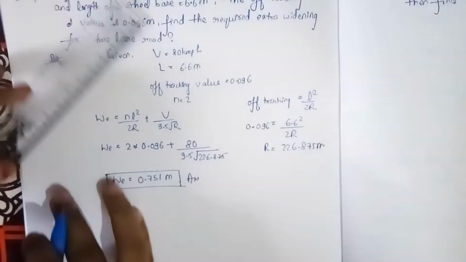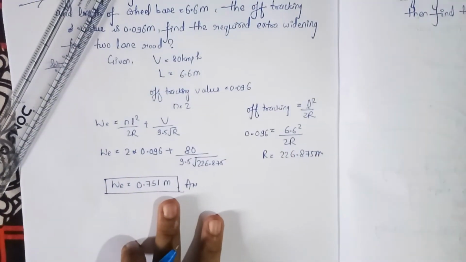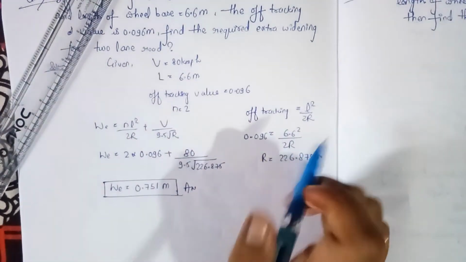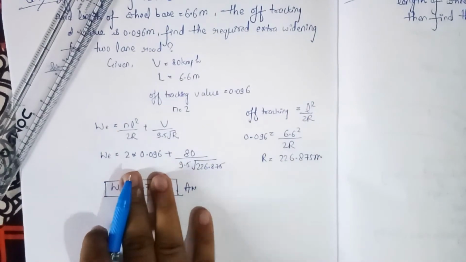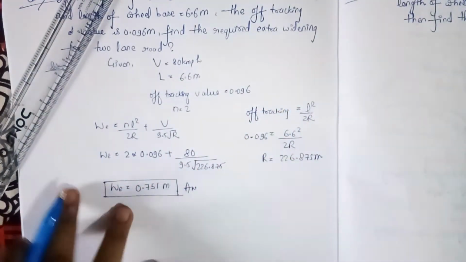So as you have seen, this question is very simple, there is just one concept of off tracking you must know. Okay, next we will see the second question of extra widening.